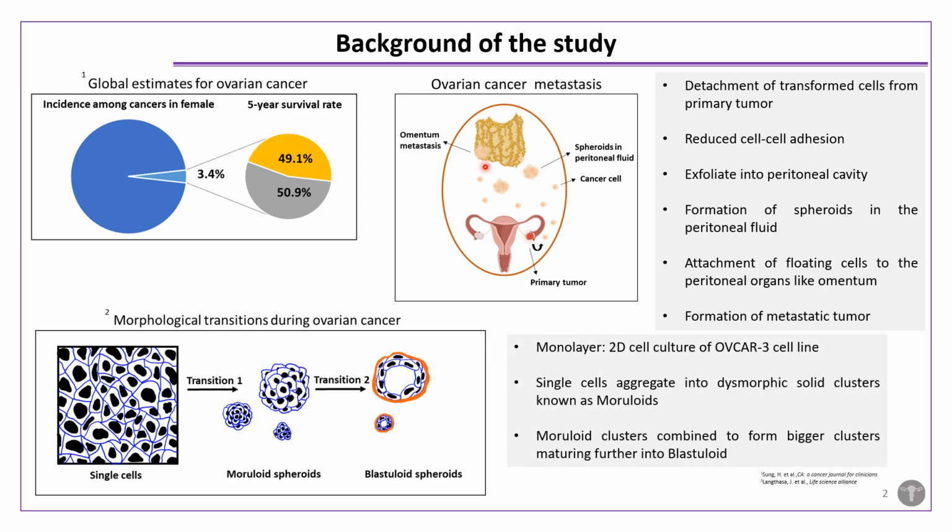A recent study by Langthasa et al. demonstrated the morphological transition during ovarian cancer. In this study, they used the OVCAR3 cell line and cultured it for 24 hours, and they observed that the single cells aggregated into dysmorphic solid clusters known as morulloid spheroids. When these morulloids were further cultured, they combined to form bigger clusters known as blastoids with a lumen-like structure.